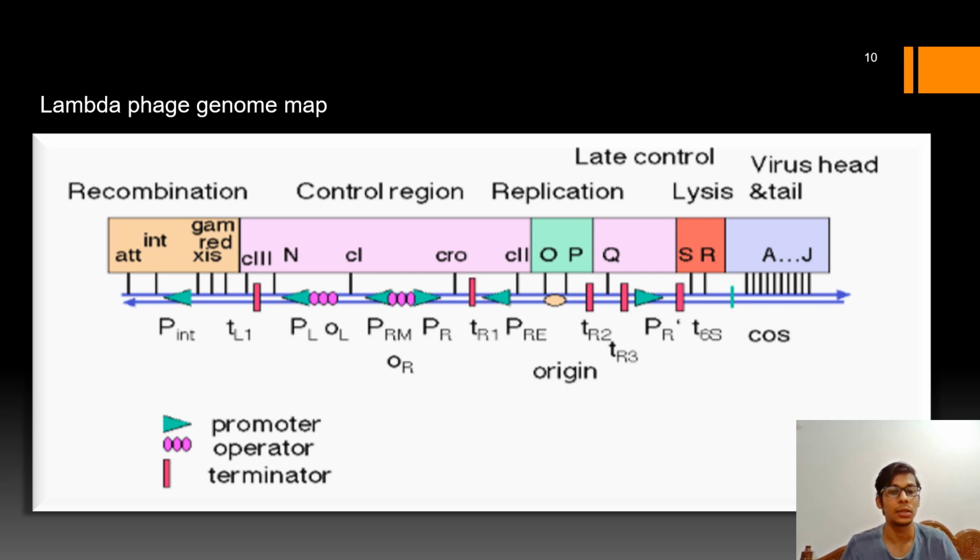So you can look into a detailed genomic map of lambda phage. Here at the left end you have the attachment site, integrase, GAM, BRED and excise genes, and you have C3 protein, termination L1, promoter PL, operator OL, C1 genes, and to the right side you have CRO genes, PRE promoter, C2, OPQ genes, SR, and all the other head and tail synthesizing genes.